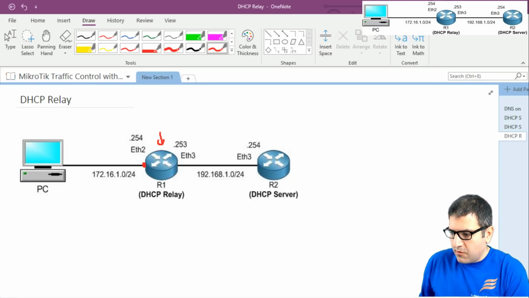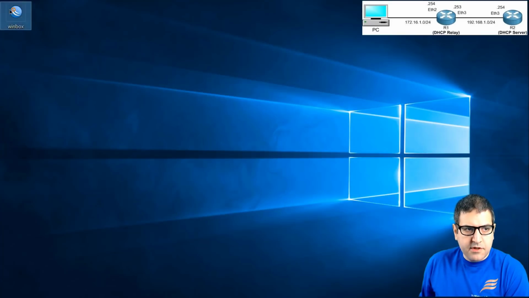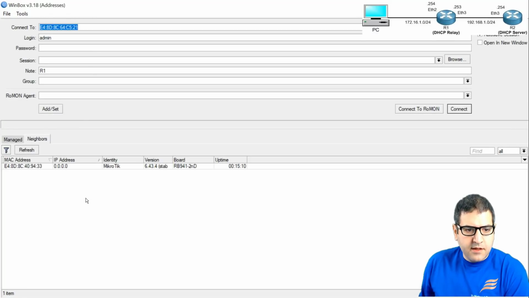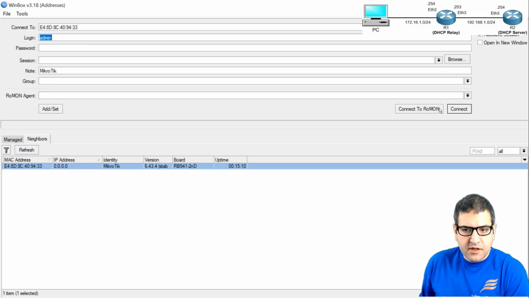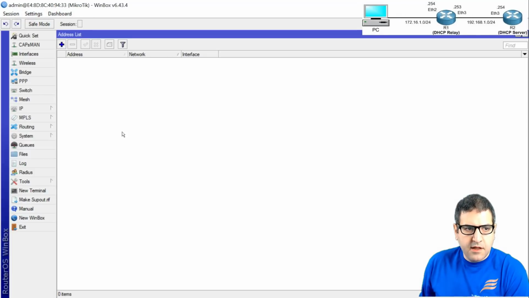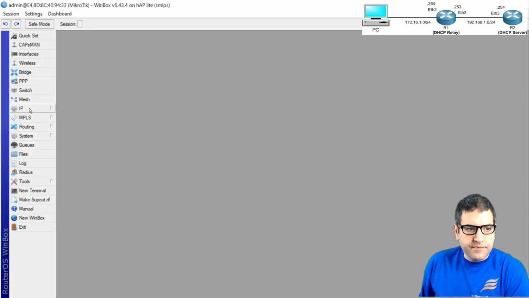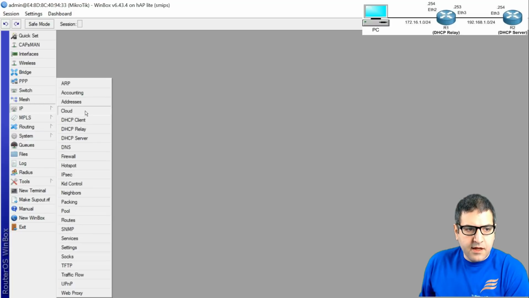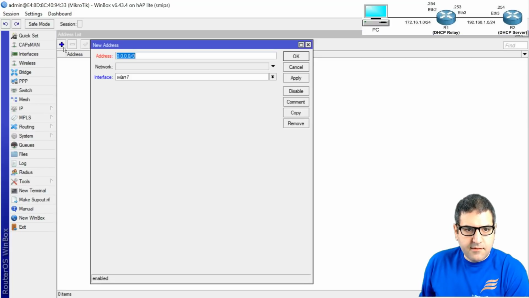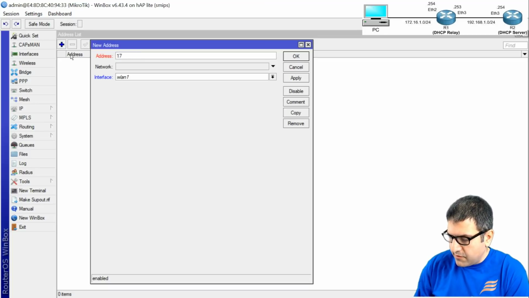So I will go to Winbox now. That is Winbox. And let's see, I'm now connected to that router. You see there is no configuration on it. I'll connect to the MAC address. And then I will go to IP, then Address. I will put the IP address, and please look at the picture so you can see what I'm doing.